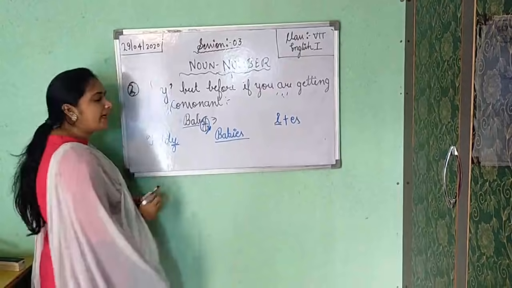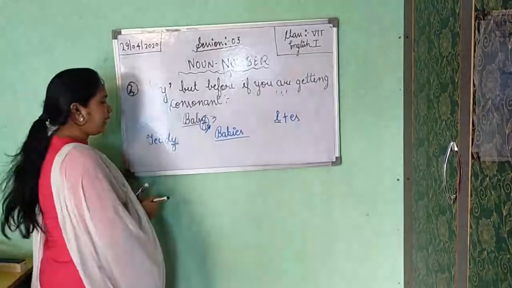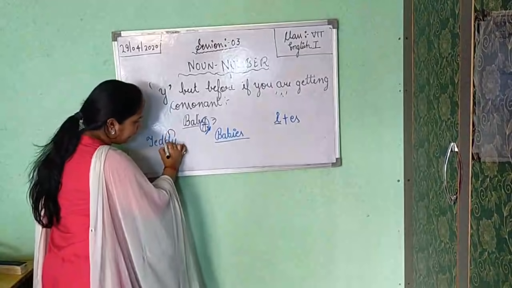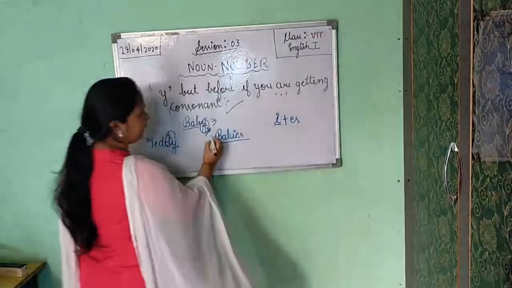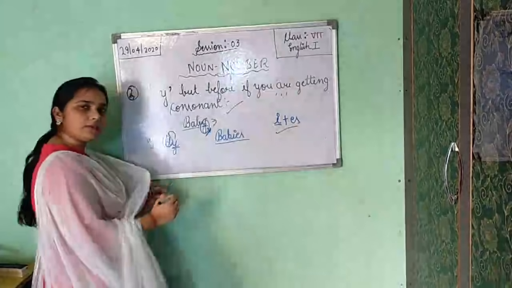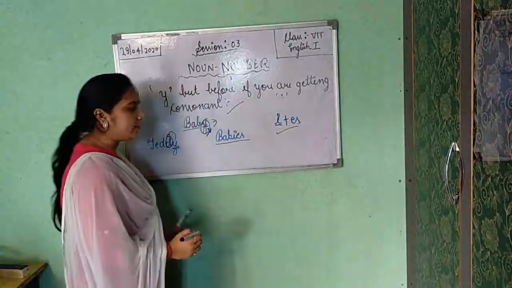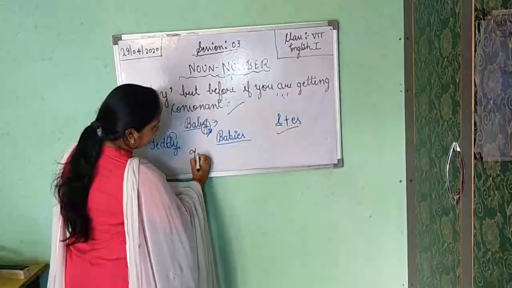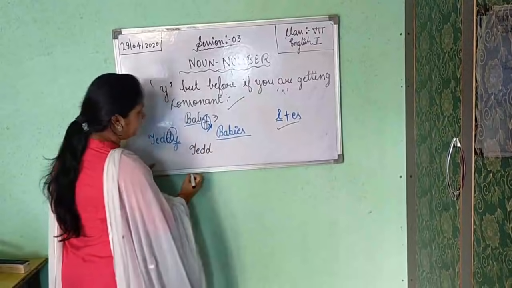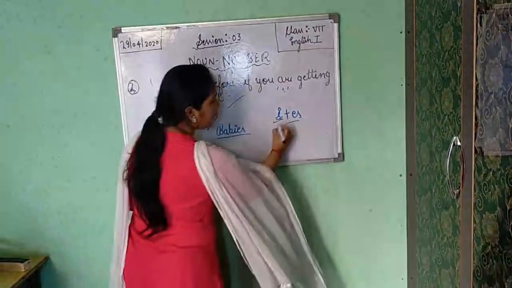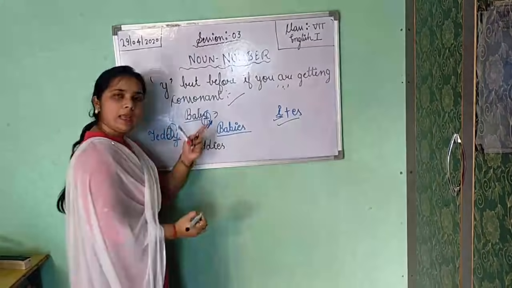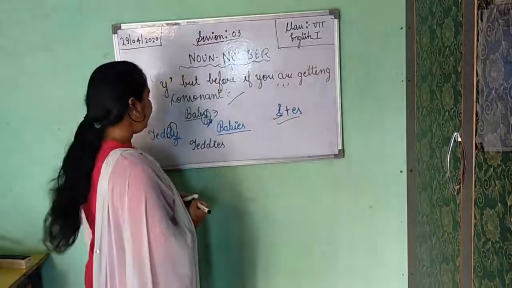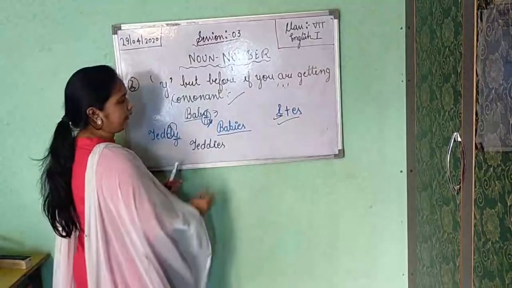In the last you are getting y. Again, but before y you are getting D, and D is your consonant. So this rule only you will apply here. This one. Because before y we are getting any consonant. So T-E-D-D, and y will convert into I, and after I we will put E and S. Okay, and we are getting plural number of teddy.